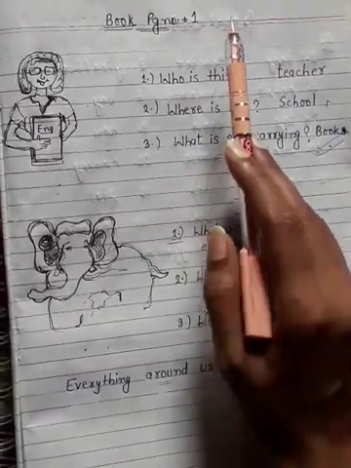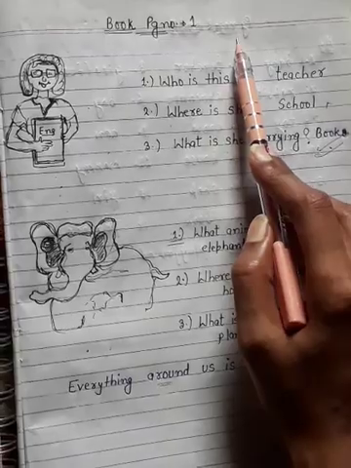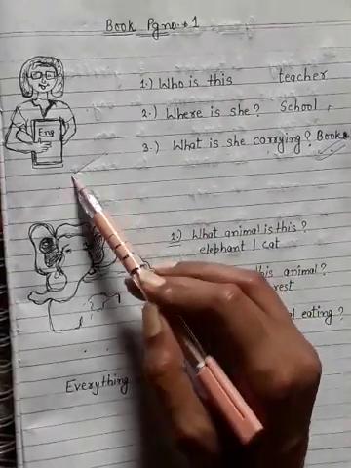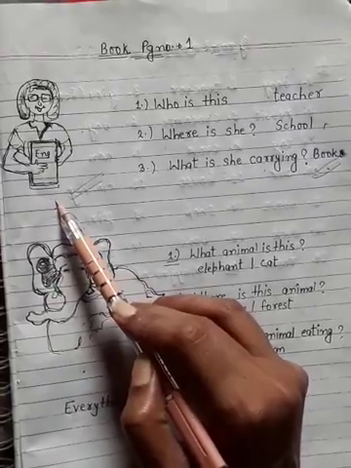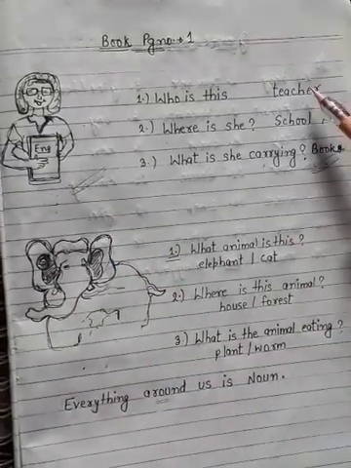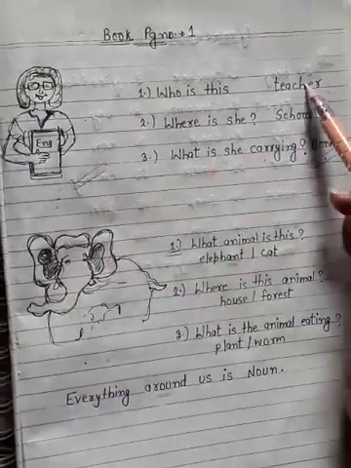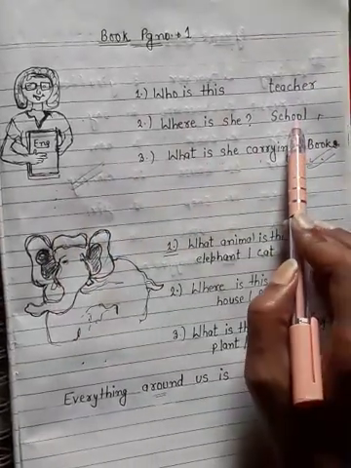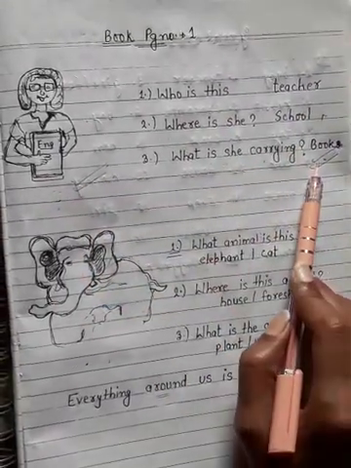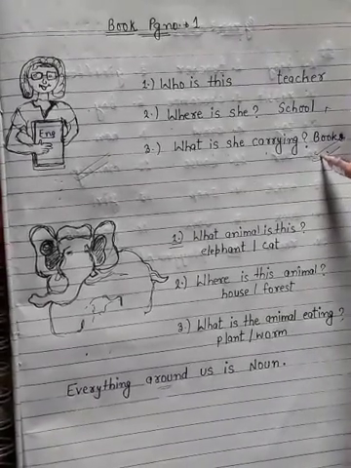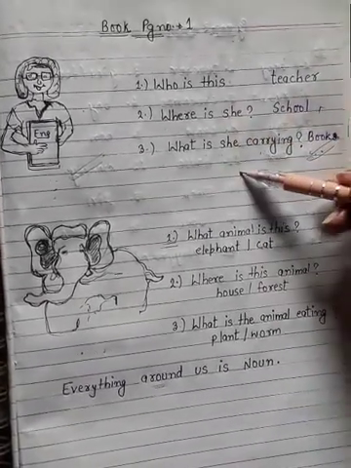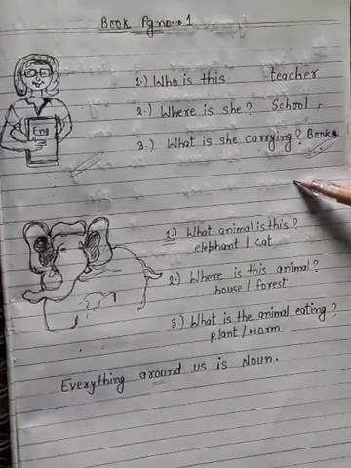So in page number 1, you can see with the picture that a lady is holding a book in her hand and this lady is a teacher. She is at the school and she is carrying a book. So all these things are known as noun.